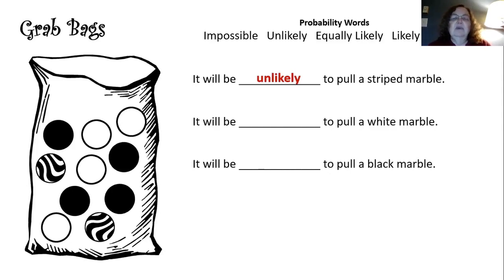How about it will be blank to pull a white marble? What would you say? Equally likely. Why did I choose equally likely? Because there's the same number of white marbles as there are black marbles. Okay, how about the next statement? It will be blank to pull a black marble. And I said equally likely again for the same reason.